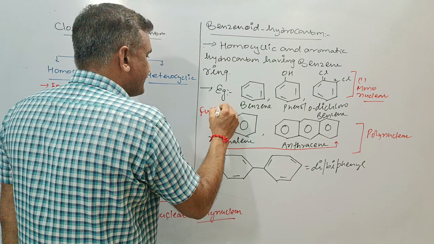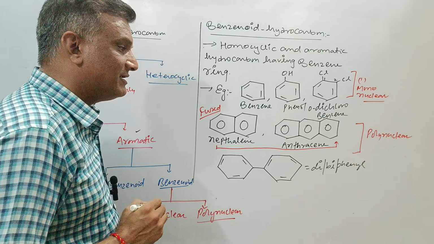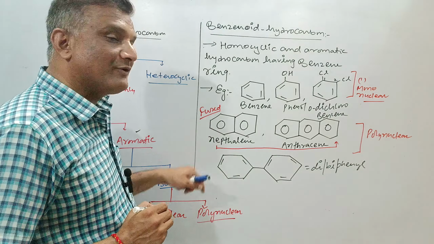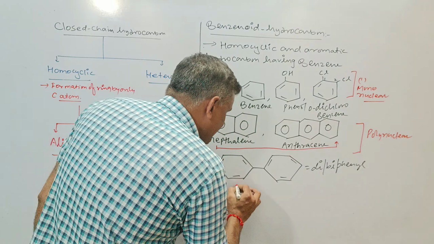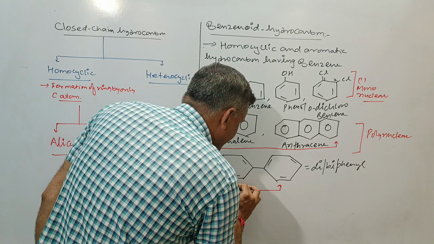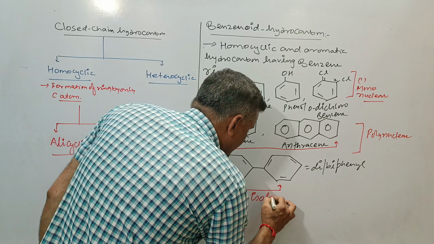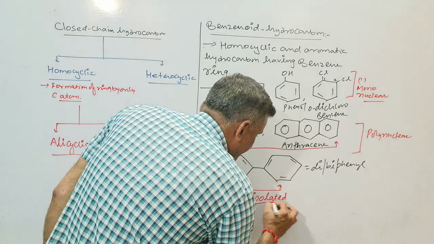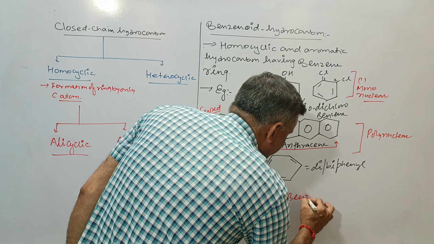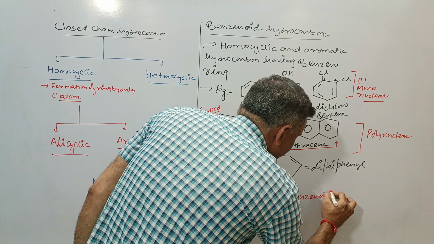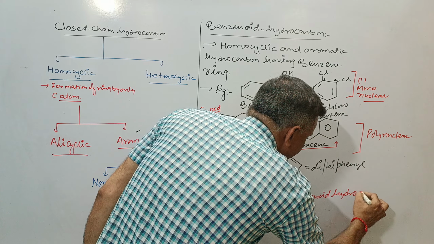That's why such kinds of compounds are known as fused polynuclear aromatic hydrocarbon, because the benzene ring is fused, and these are known as isolated benzenoid hydrocarbon.